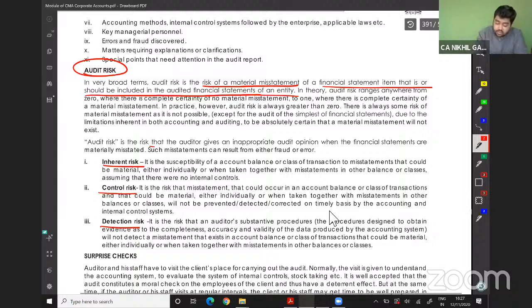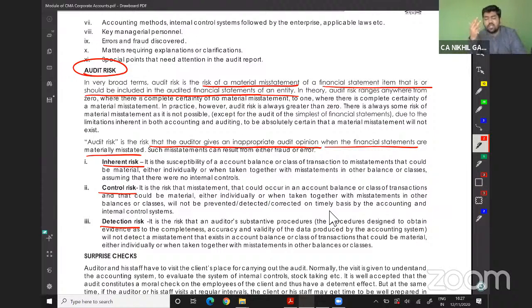The audit risk is the risk that the auditor gives an inappropriate audit opinion when the financial statements are materially misstated. Such misstatement can result either from fraud or from error. This risk is further bifurcated into three parts: inherent, control, and detection. Inherent risk is the susceptibility of an account balance or class of transaction to be misstated, which could be material either individually or put together. Example, sales. Sales contain an inherent risk because it is an internally generated document, so we cannot rely much on it. So there is an inherent risk.